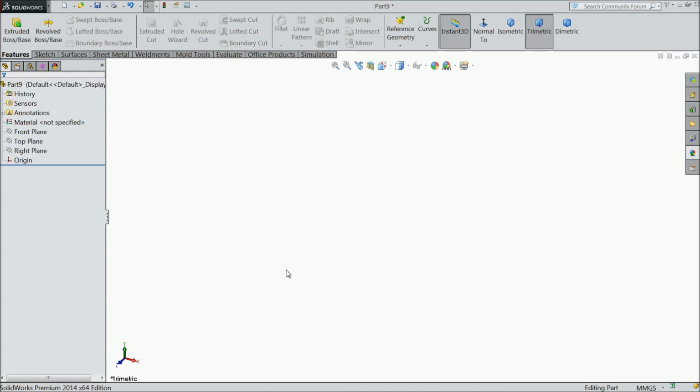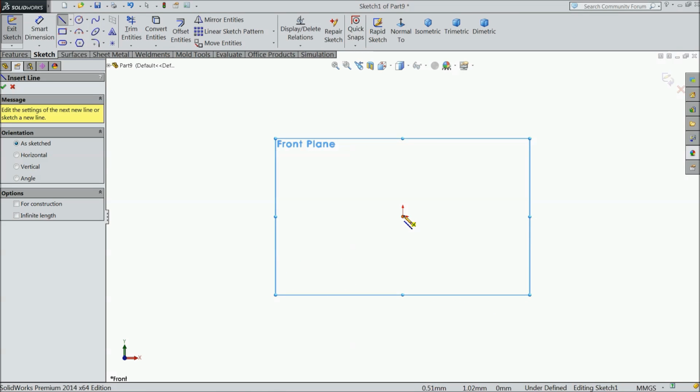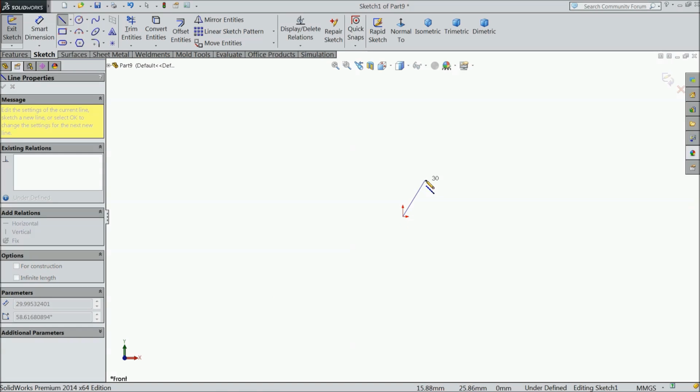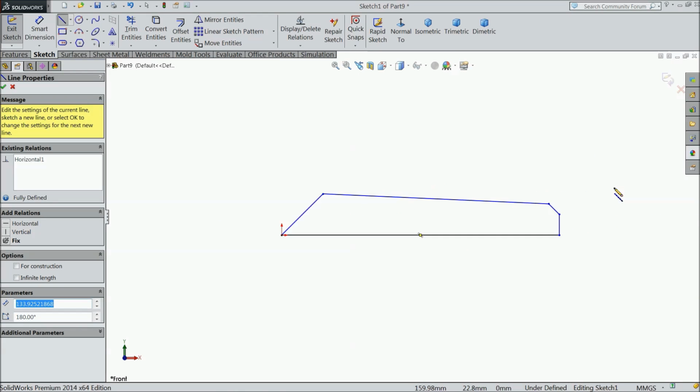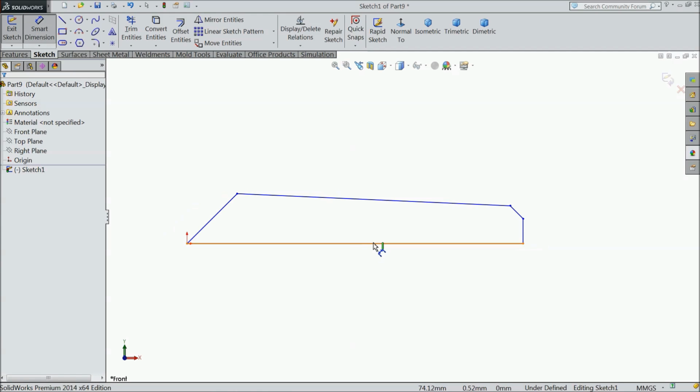Now the next part is TailStock Center. Choose front plane, sketch. Now assign the dimension.